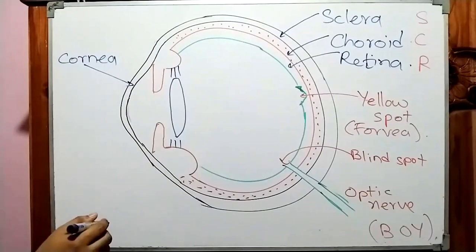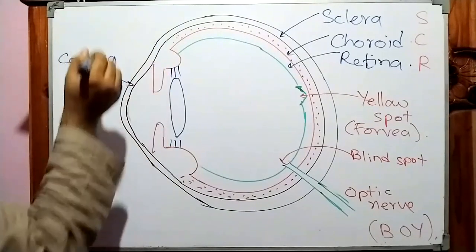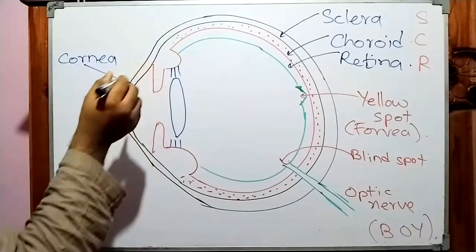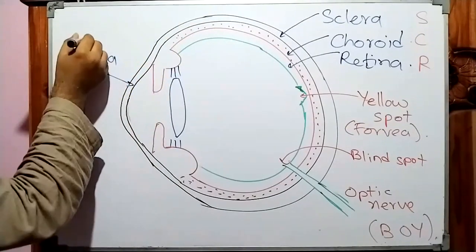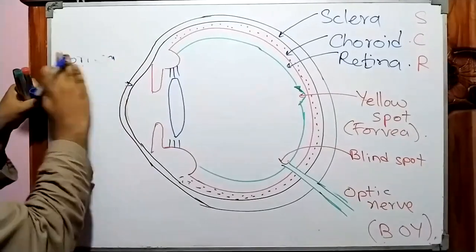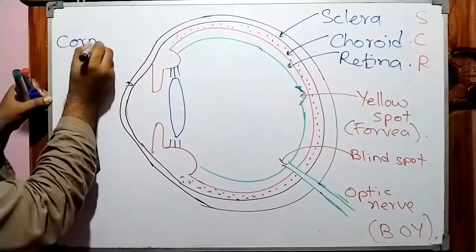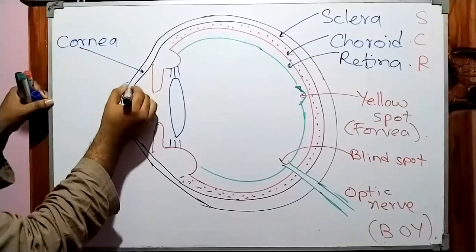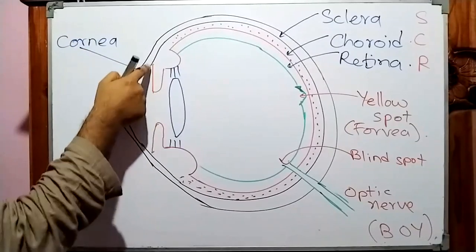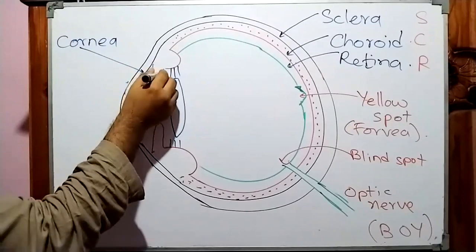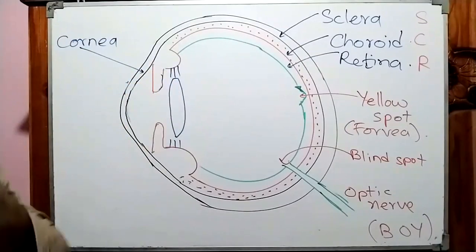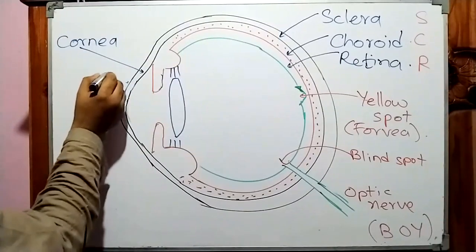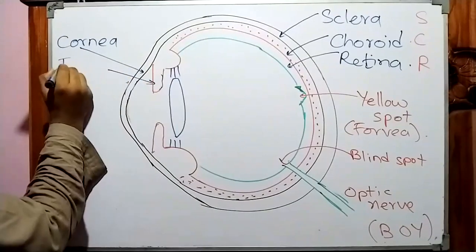Then we have another thing. Wait, I will draw the cornea like this. Cornea. Here, can you see like a tip I drew? That is a very, very nice colorful one. From that only, people are getting blue color eyes, brown color eyes, that part. That is known as iris.